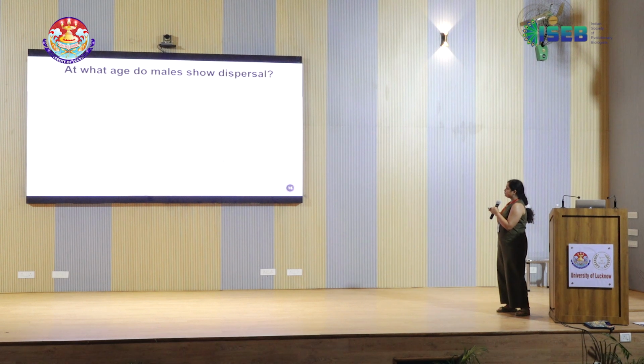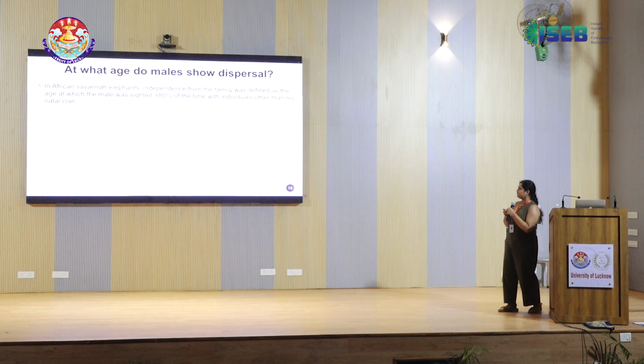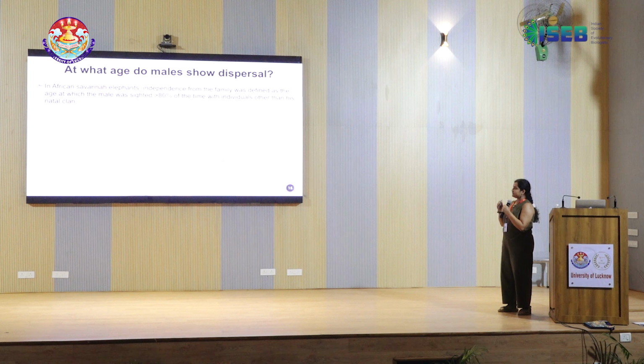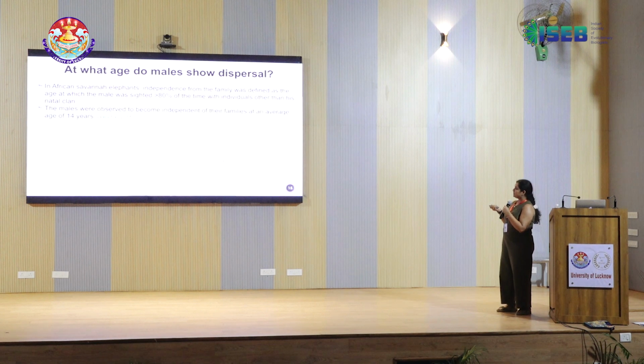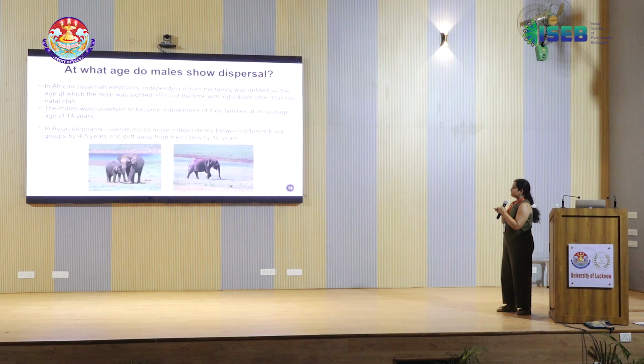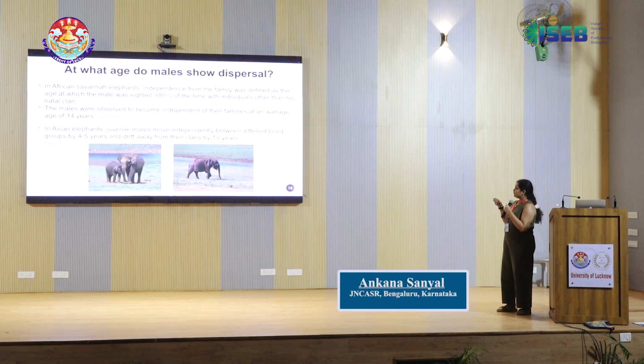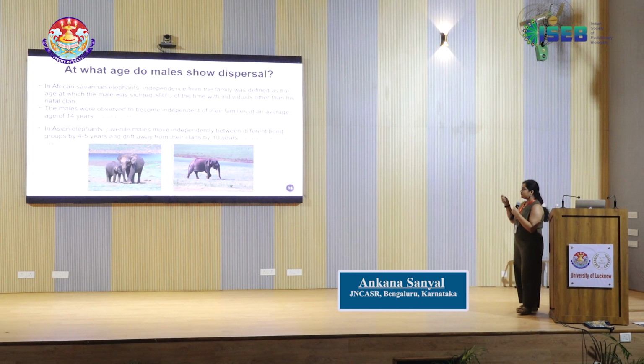And what we found, before that I also want to say that in African savanna elephants, they had defined independence of a subadult male from the family as the age at which the male was sighted greater than 80% of the time with individuals other than its natal clan, and they had observed that in their population the age was around 14 years. And previously in Asian elephants it was discussed that juvenile males become independent and change from their groups by the age of 4 to 5 years and slowly drift away from their clans by the age of 10 years.